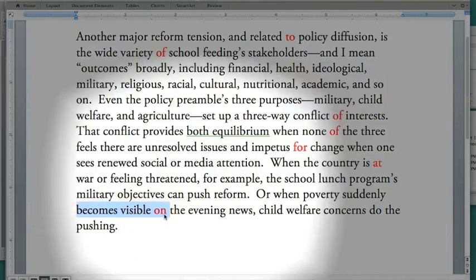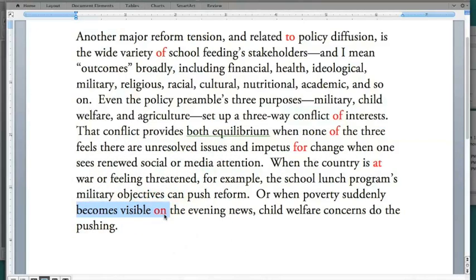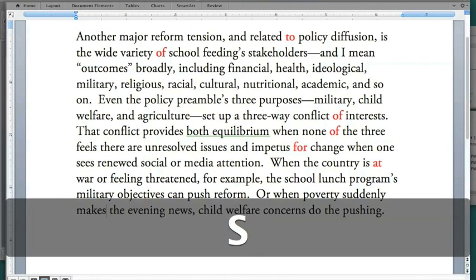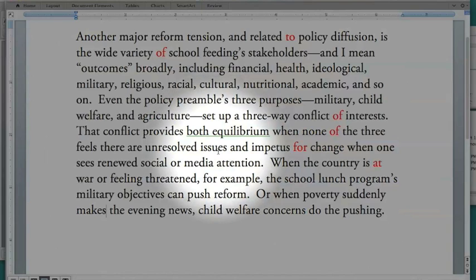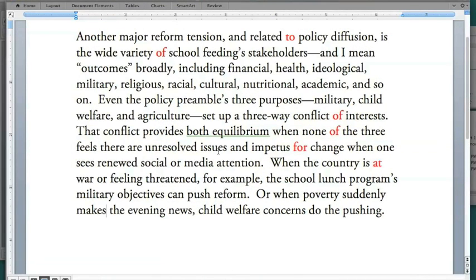"Becomes visible on," we could actually change to "makes the evening news." "Child welfare concerns do the pushing." So we've actually gotten rid here of a lot of the prepositional phrases, and we haven't changed the meaning at all. We've just kind of cleaned things up and tried to help out.